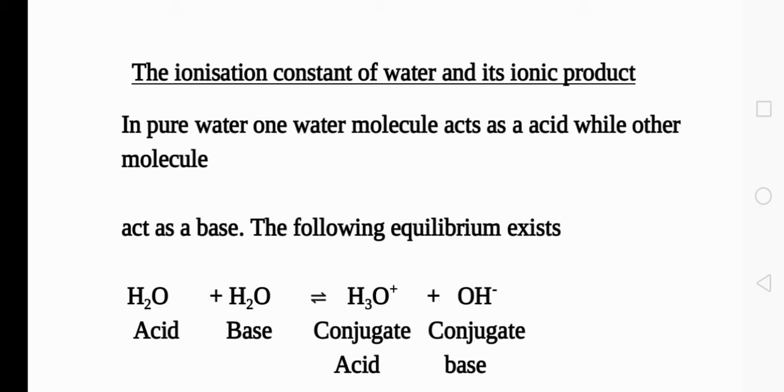Here Kw is known as the ionic product of water, which is equal to the molar concentration of hydronium ion into the molar concentration of OH minus ion. Or we can write Kw is equal to the molar concentration of H plus into that of OH minus ions.